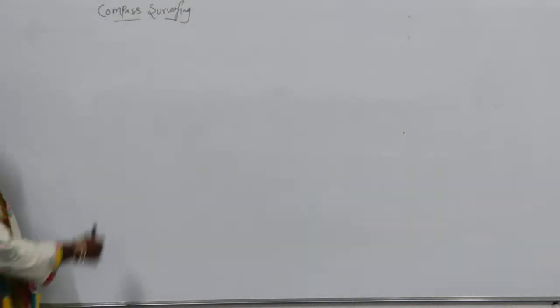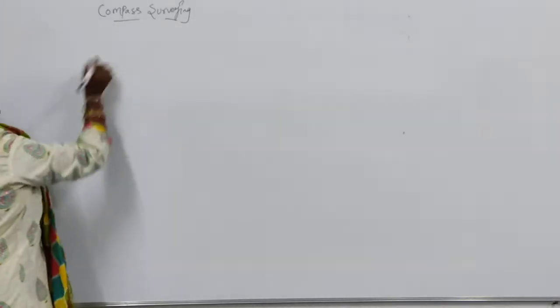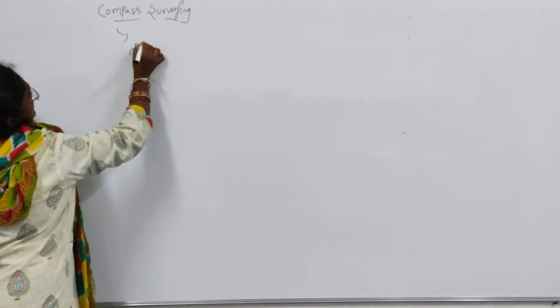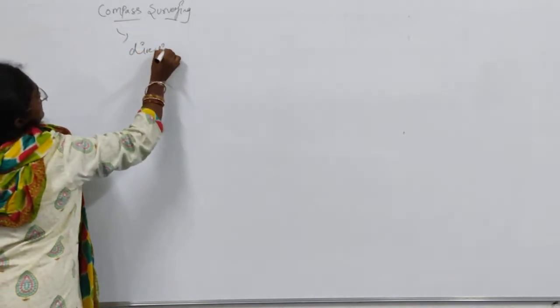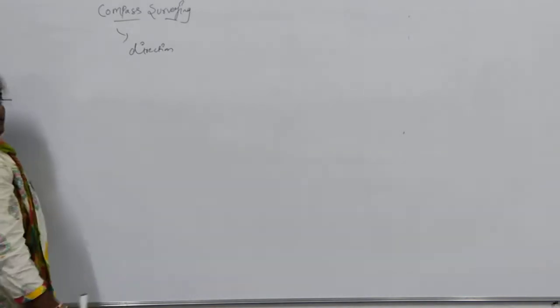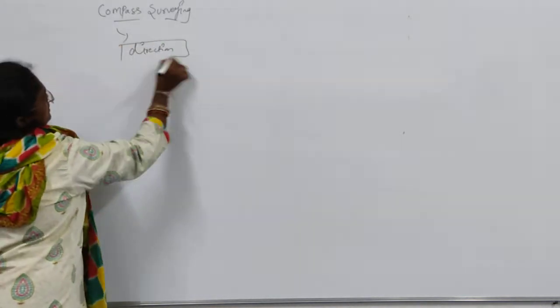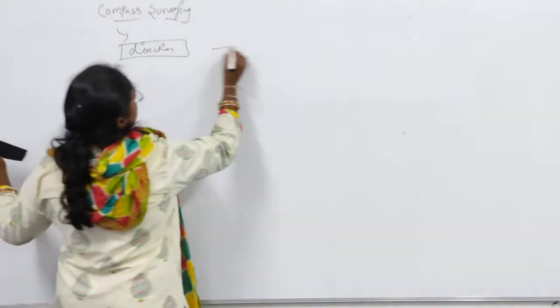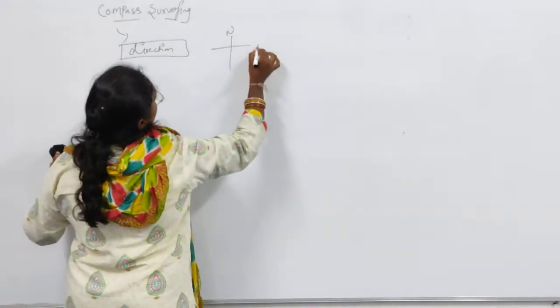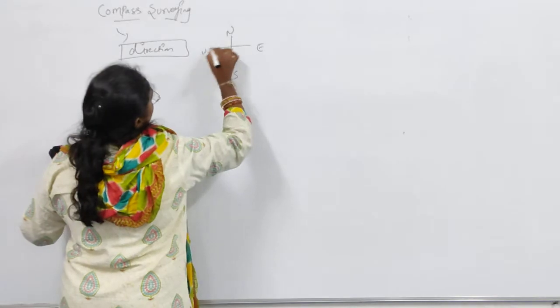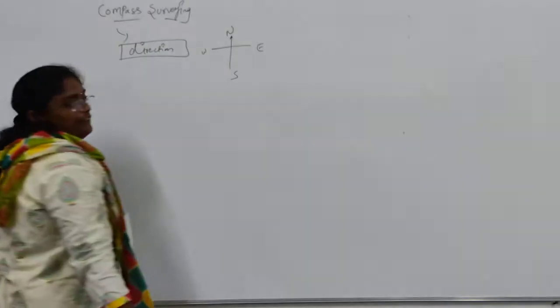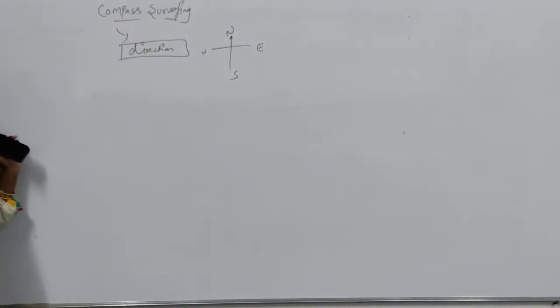The compass itself indicates that we will be taking the values according to the direction. Here we will be calculating the directions, meaning north, east, south, west. By using the compass we will be calculating horizontal angles.